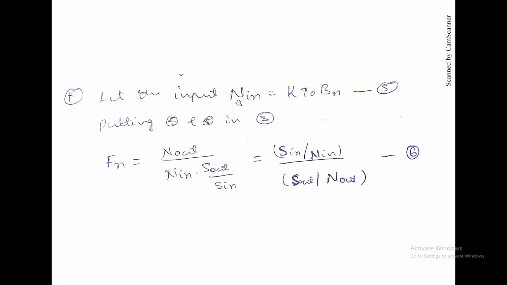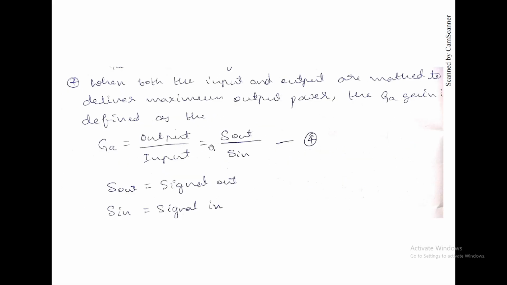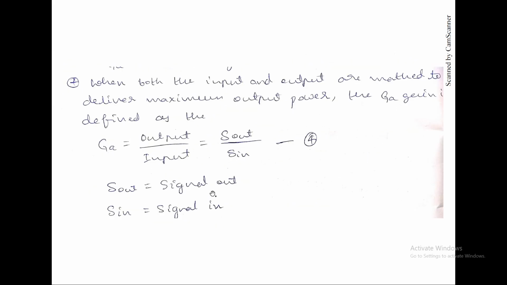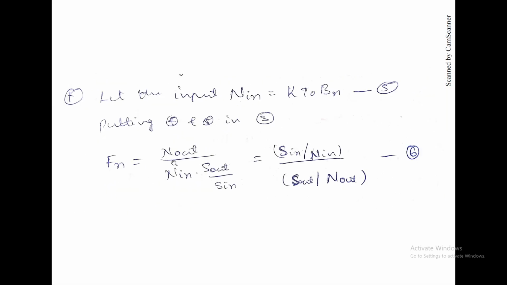That noise can be formulated as K T naught Bn. When you substitute these values in this equation, Fn is equal to N naught by N in into S out by S in, and just rearrange this.